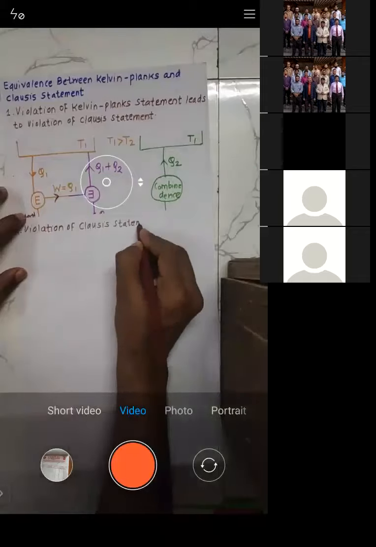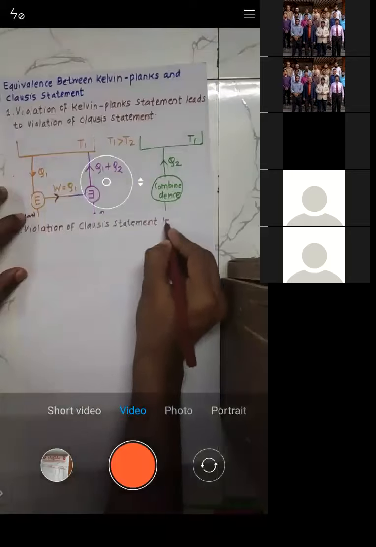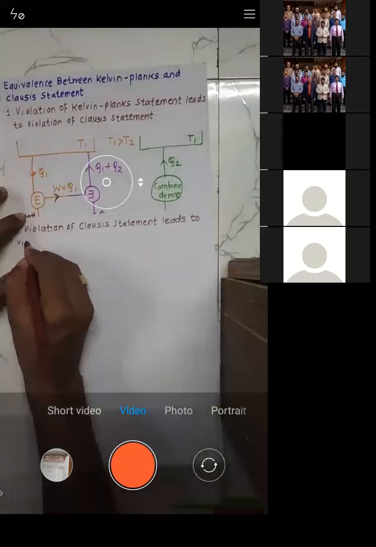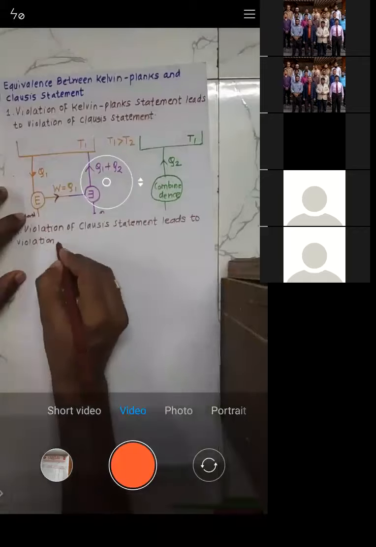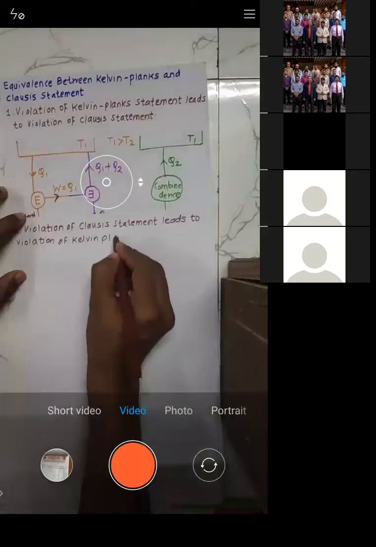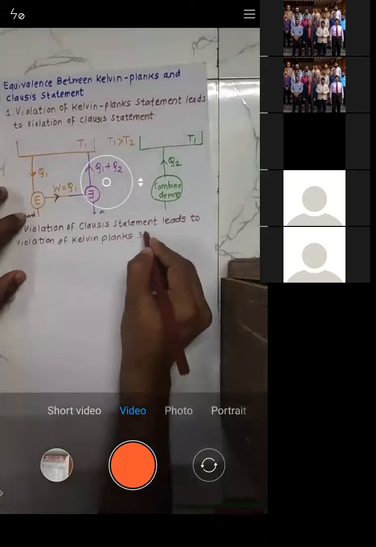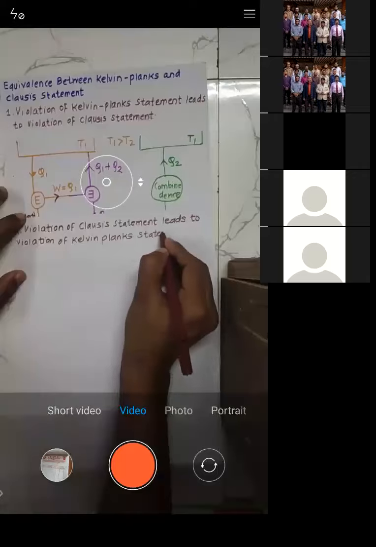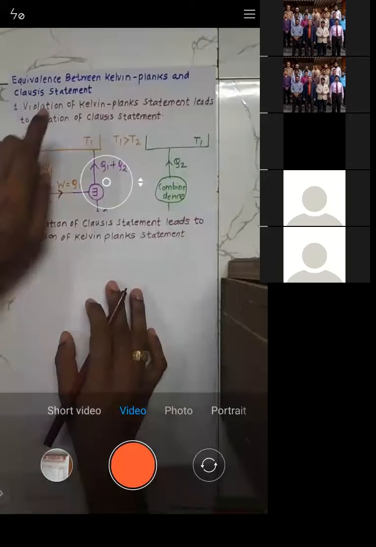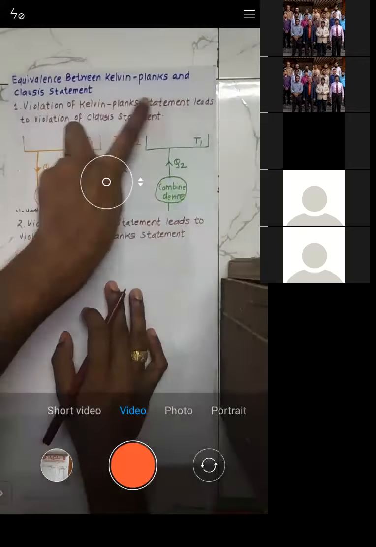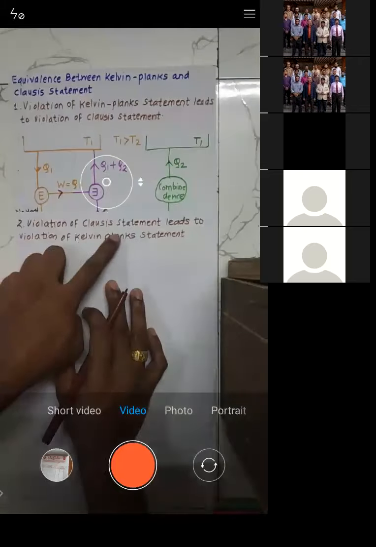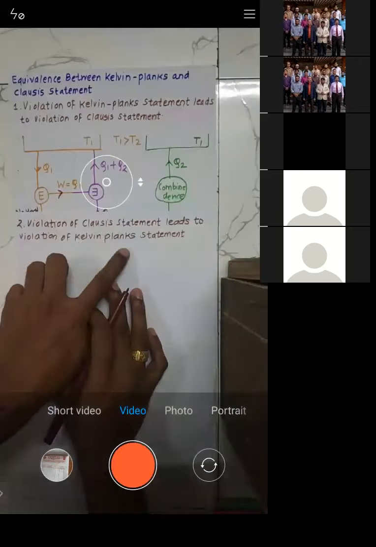Violation of the Clausius statement leads to violation of the Kelvin-Planck statement. Let us check this. Initially I violated Kelvin-Planck, so it led to violation of Clausius. Now I will violate Clausius first and check whether it violates Kelvin-Planck as well or not.